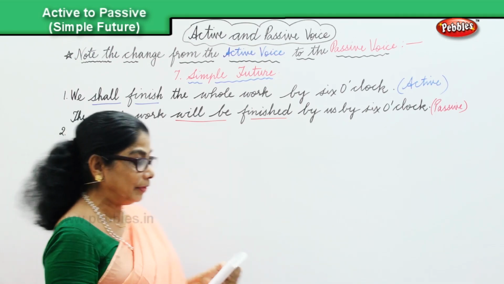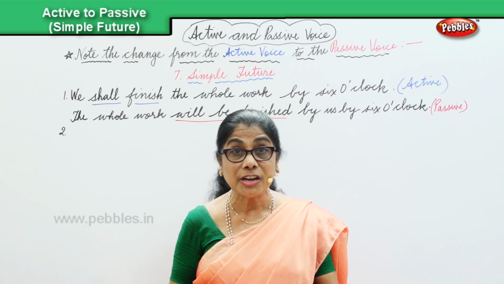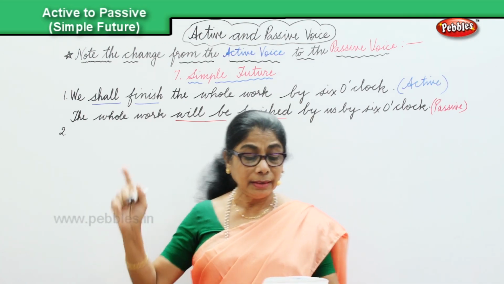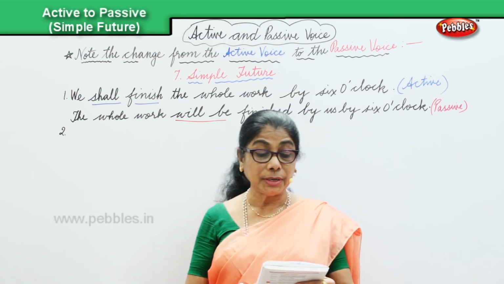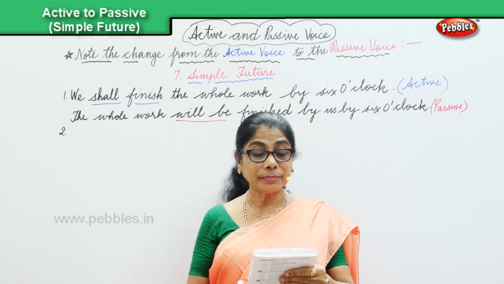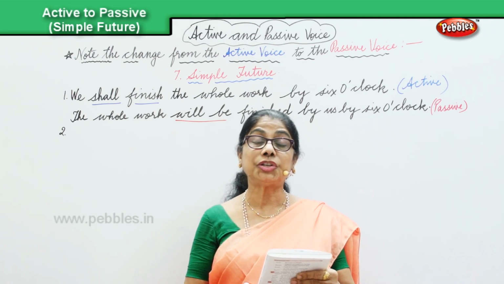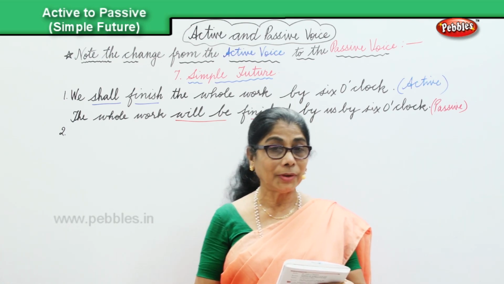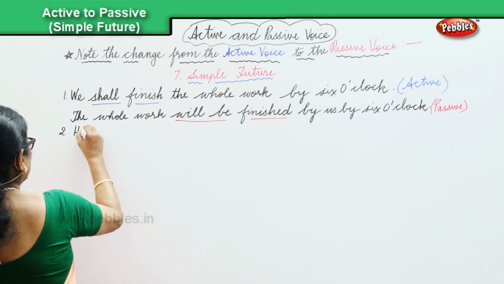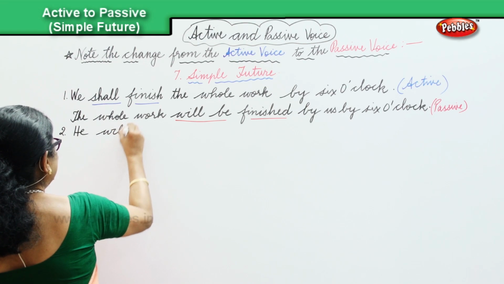Another sentence I have here is, he will never hurt you. In the simple future, and if you change over from the active, you will never be hurt by him. Okay? He will never hurt you.